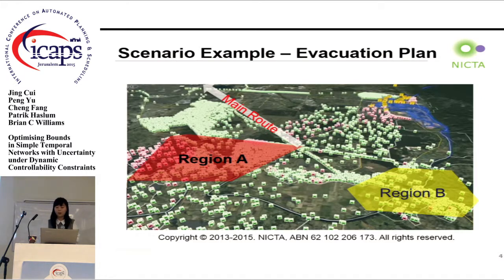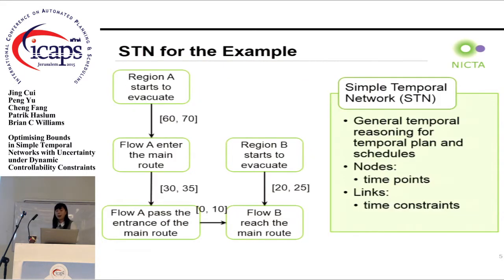We formulate the temporal network for this example. The left line is the schedule for the flow from region A, and the red line is the schedule for region B. Ideally, we want that when flow B reaches the main route, it is after flow A has already passed the entrance of the main route. And the time slack here should not be very large, because the timing of the evacuation plan means people's lives.